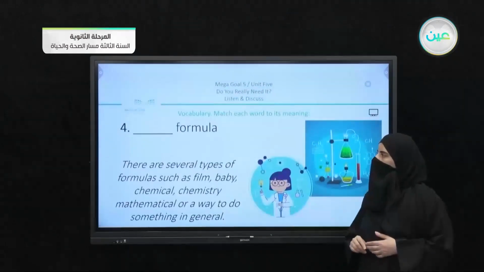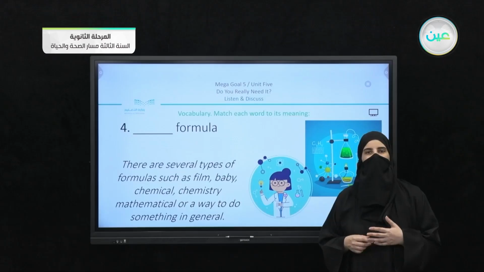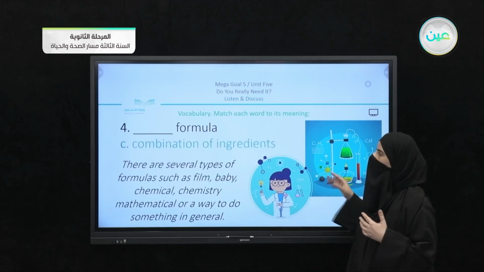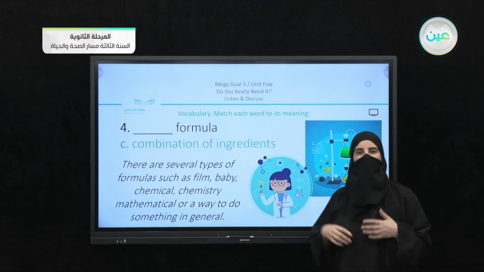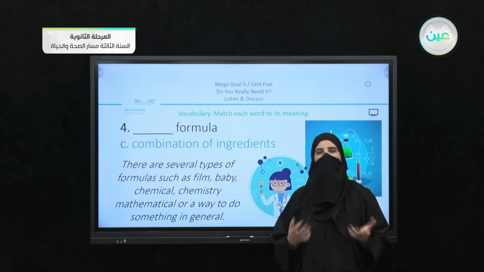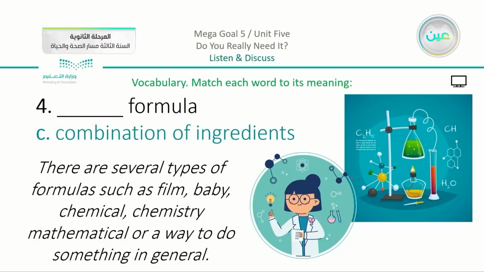Now we have also number 4, formula. There are several types of formulas, such as film formulas, baby formulas, chemistry, mathematical formulas, or a way to do something in general. So we agreed that it's some kind of mixture, or we can say a kind of combination. Now this combination can be of ingredients, or it can be generally a combination. So the answer is going to be formula C.